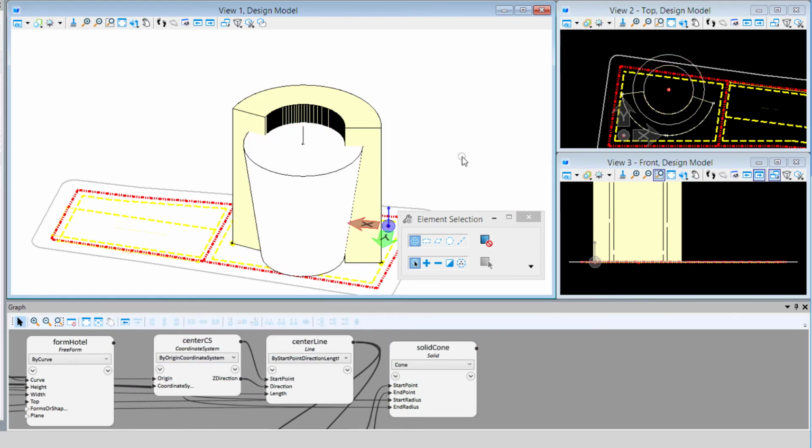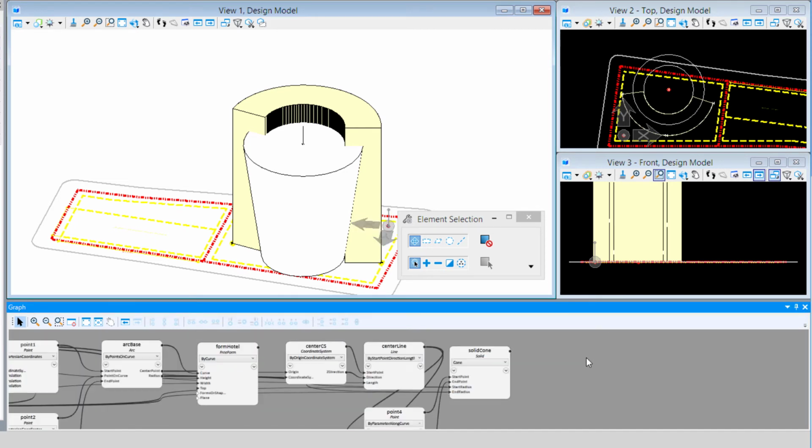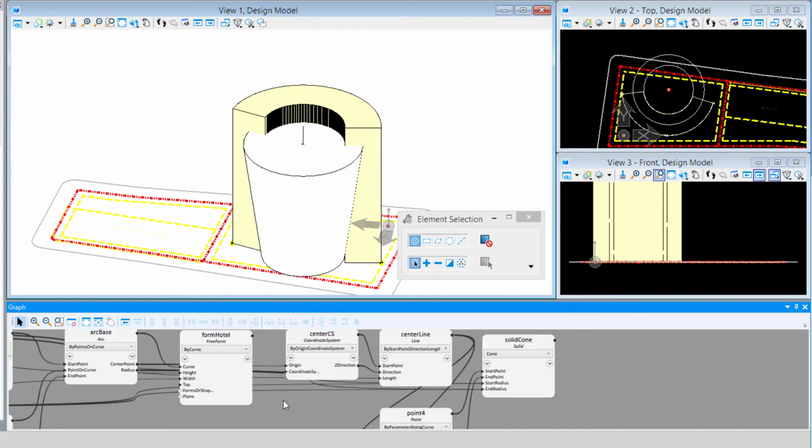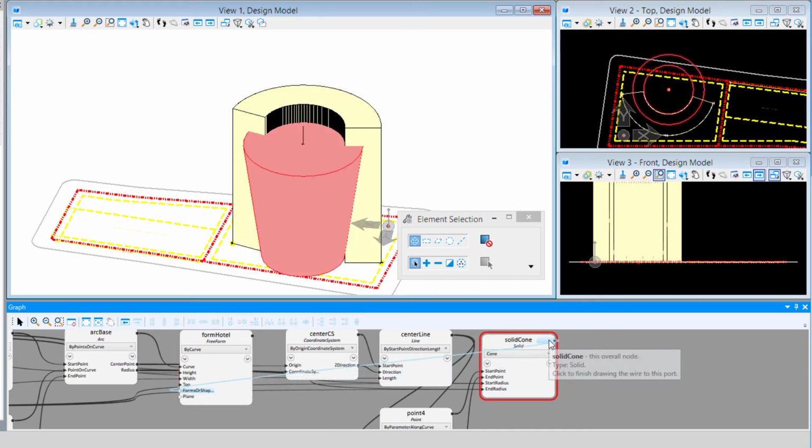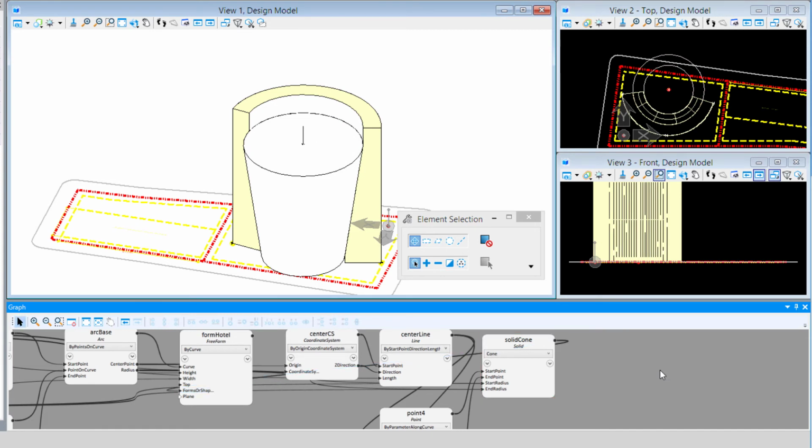And you can see how that creates a cone on our model there. And I'm going to go ahead and record my transactions at this point. So now we're going to make a change here to this form hotel, and we're going to use that solid cone as a shape that we're going to connect the top to. So I'm going to come over to my form hotel, and I'm going to change the fixed height for the top input to connect shapes. So then I need a form or shape to connect to, and I'm going to link that to the solid cone. And you can see that that's going to kind of subtract away that area from our form.